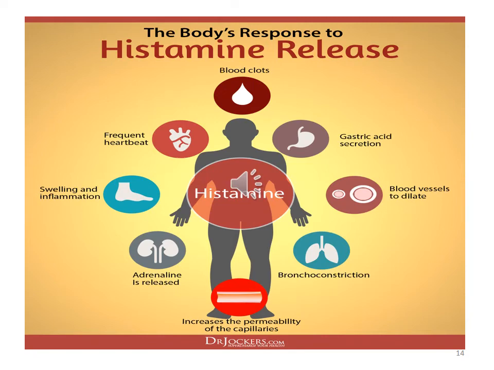This picture shows the responses of the body due to histamine release. Mainly it causes increased heart rate and force of contraction leading to arrhythmias, blood vessel dilatation, increased gastric acid secretion, increased inflammation and permeability of the capillaries, and increased secretion of adrenaline.